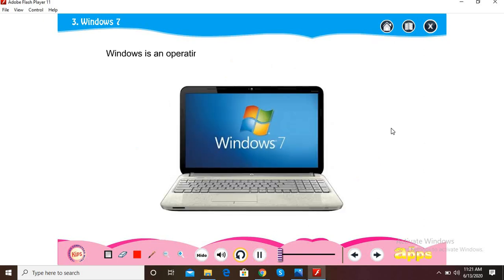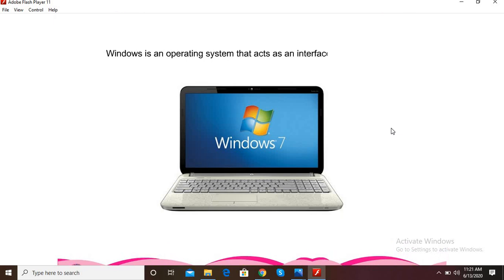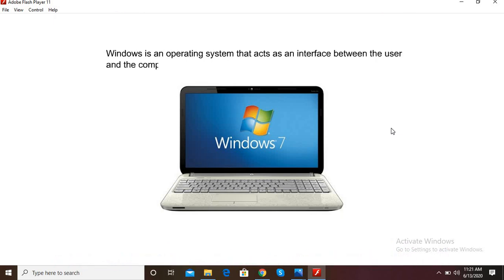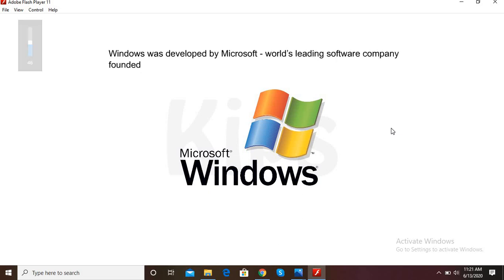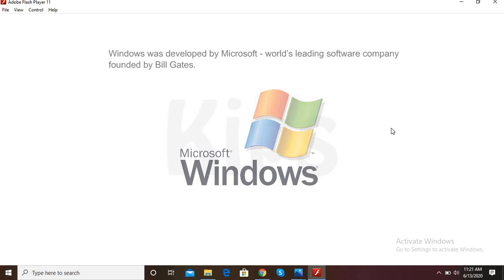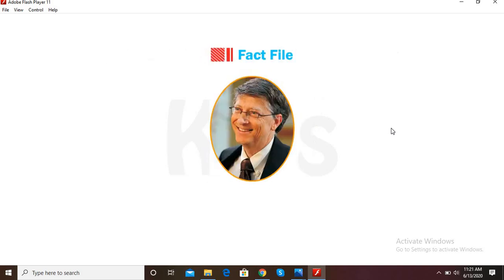Windows is an operating system that acts as an interface between the user and the computer. Windows was developed by Microsoft, the world's leading software company founded by Bill Gates. Who is he? He is Bill Gates. He is the founder of Microsoft and one of the richest men in the world.